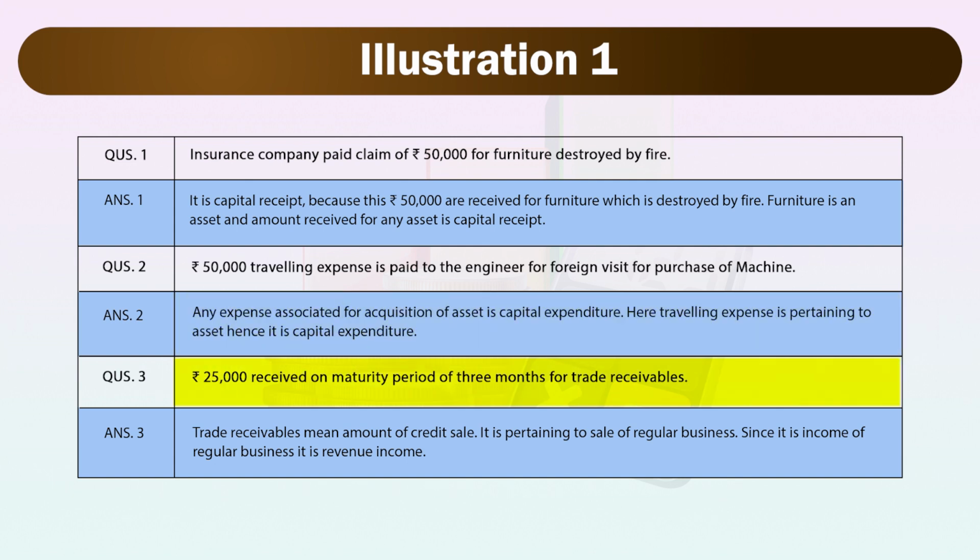Next, rupees 25,000 received on maturity period of 3 months for trade receivables. Trade receivables means amount of credit sales. It pertains to sale of regular business. Since it is income of regular business, it is revenue income.